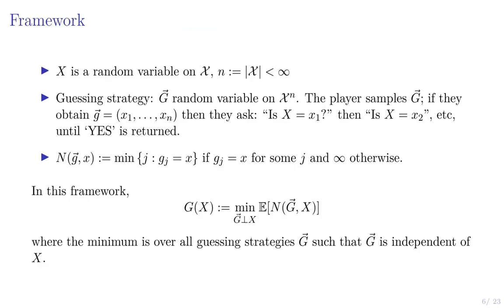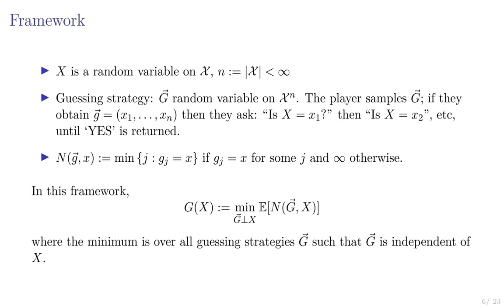Okay, let's introduce a more general framework, which will allow us to understand side information in this context as well. So x is our random variable on some finite alphabet, and a guessing strategy is a random variable on the Cartesian product of x with itself n times. How it works is the player samples this guessing strategy. They obtain some g equals x1 to xn, and that's the strategy. They ask, is x equal to x1? If not, is it equal to x2? And so forth until they get a yes.